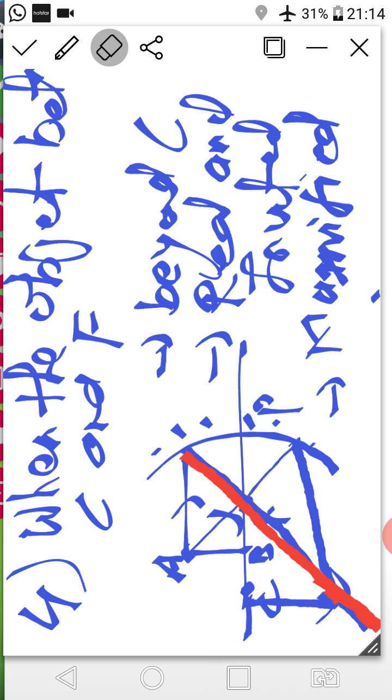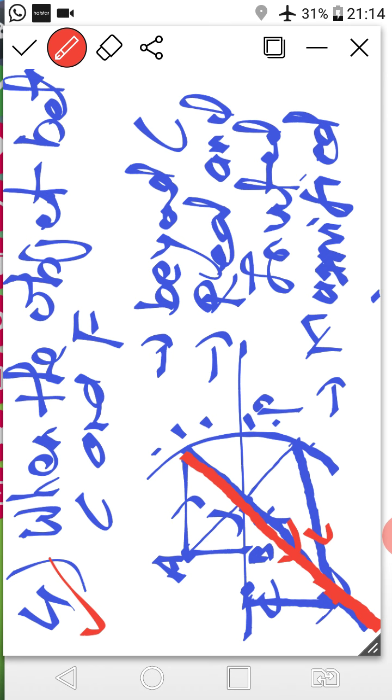So you have to write down fourth: when the object is between center of curvature and focus, then write down the theory, right? When the object is between center of curvature and focus, one ray is incident parallel to the principal axis which is reflected from focus, and another ray passing through the focus is reflected parallel to the principal axis.